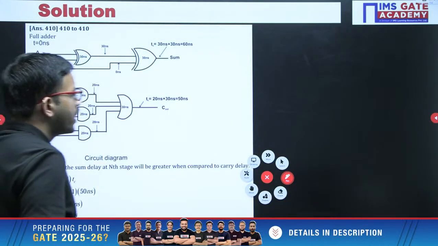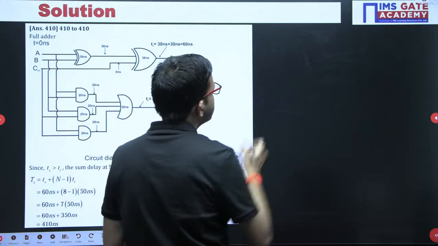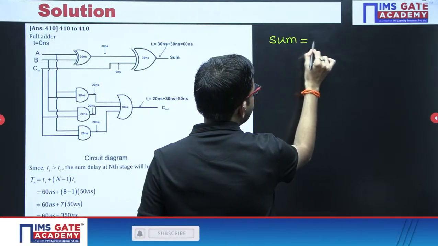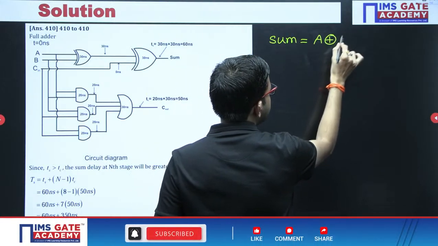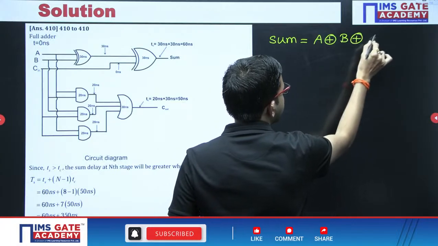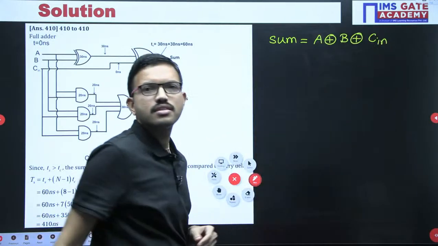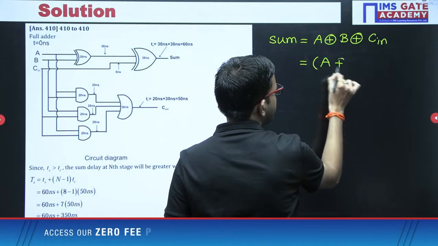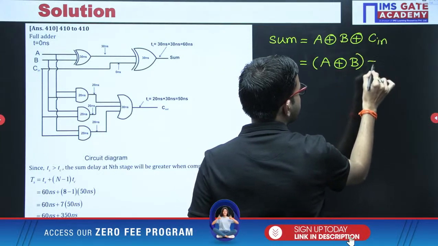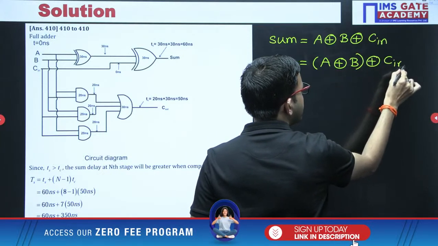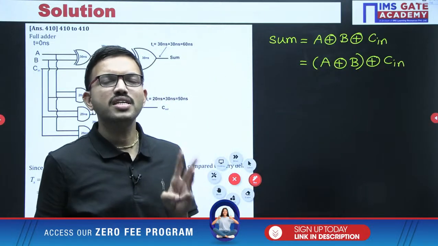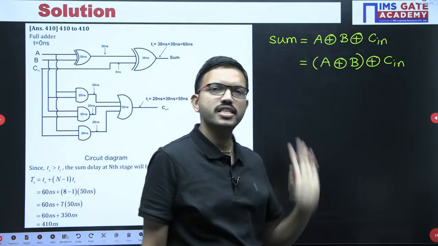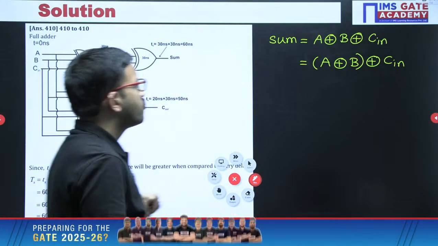So I hope all of you are familiar with the sum equation. Regarding the sum equation of a full adder, you have A XOR B XOR Cn. So this one we can write like this: A XOR B XOR Cn. Regarding the XOR operator, when you have three variables with XOR operators, you can perform it on any two variables first and then with the third variable.